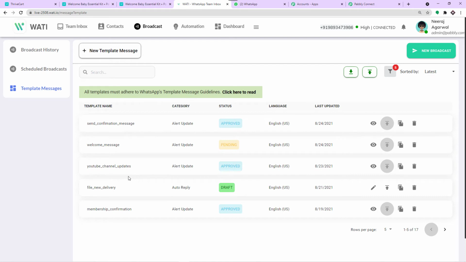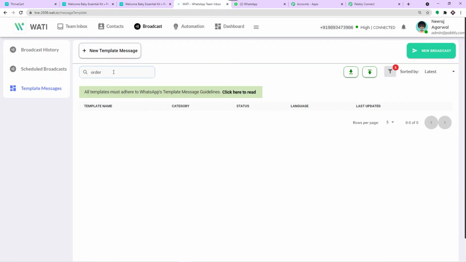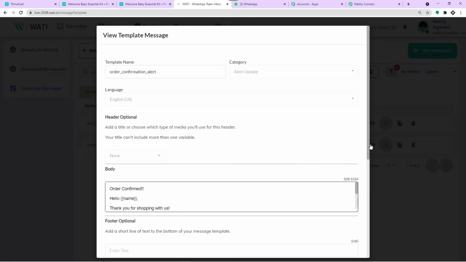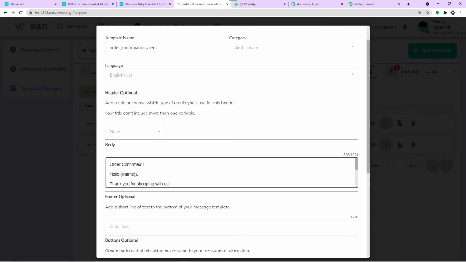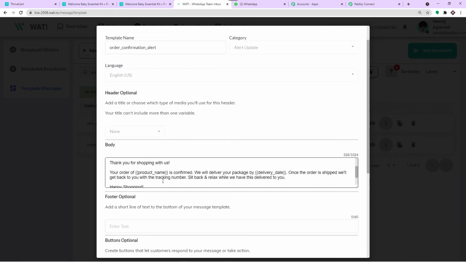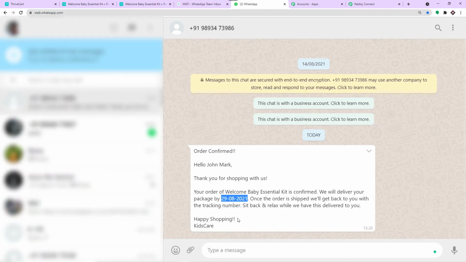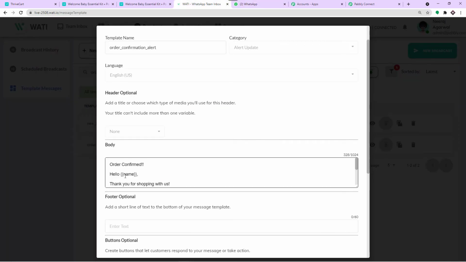Now I want to work with a very specific template, and the name of the template is order confirmation alert. So this is the template that I'm interested in. Order confirmed, hello name, and the rest of the details. So using this template, we are going to compose a message something like this. I hope it is getting clear. For instance, we have hello John Mark, and we have a parameter called hello name. So here we will enter the name of the present customer, that is Tom Cruise.